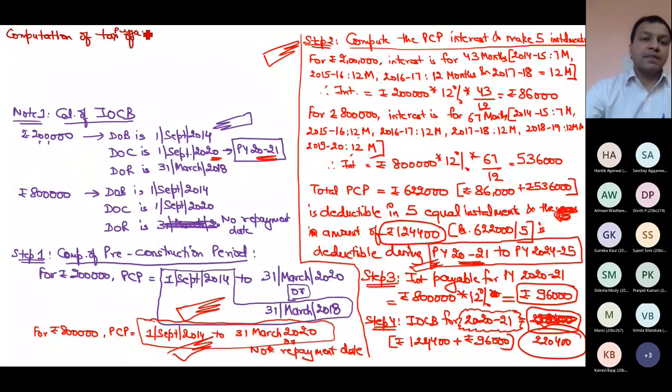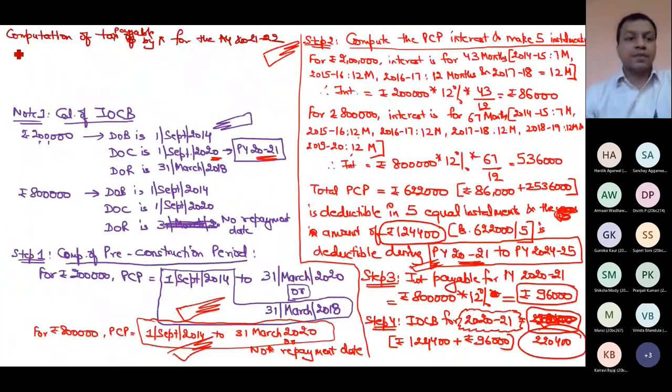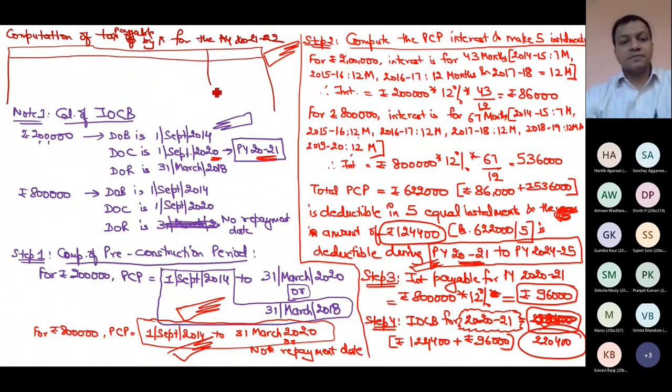Tax payable by X for the assessment year 2021-22. How much is the tax on 414,600? Can anyone compute the tax? Anyone who can tell me the answer of tax on 414,600? Any answer?